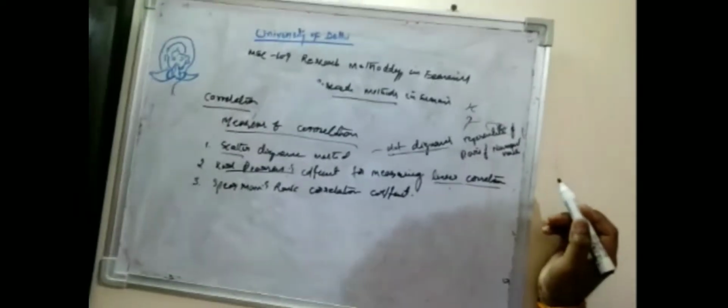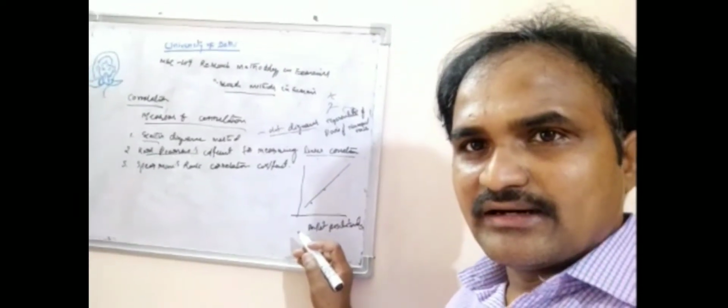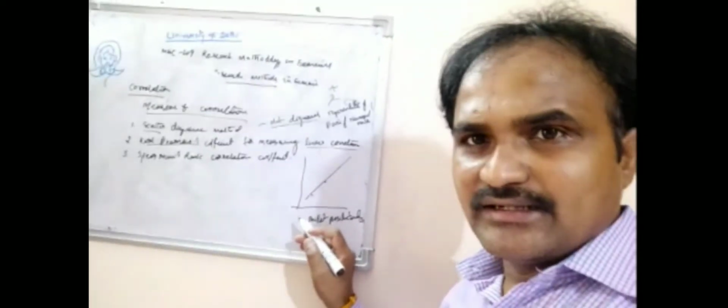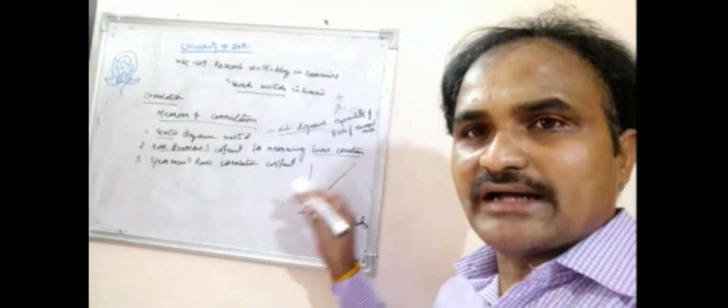Each pair of values is correlated in the same direction and in the same proportion or degree.